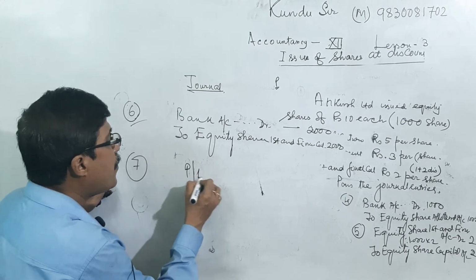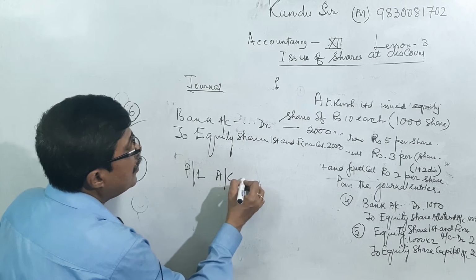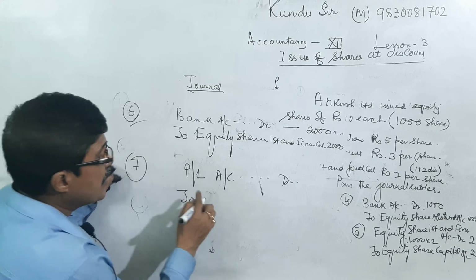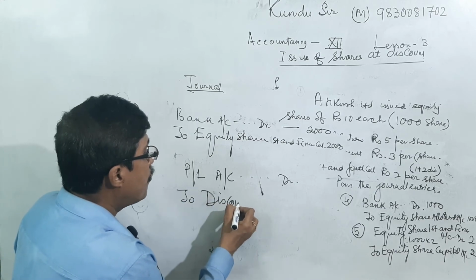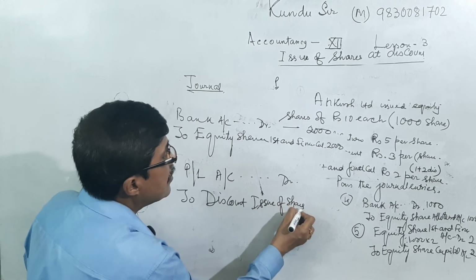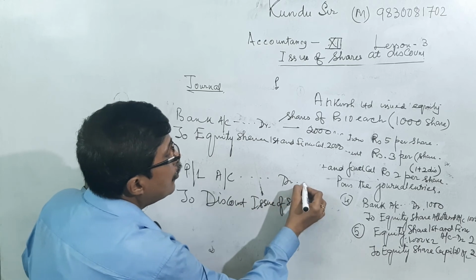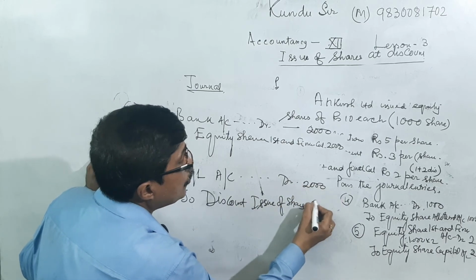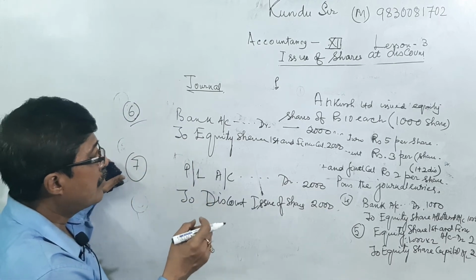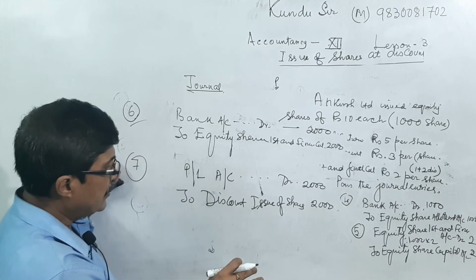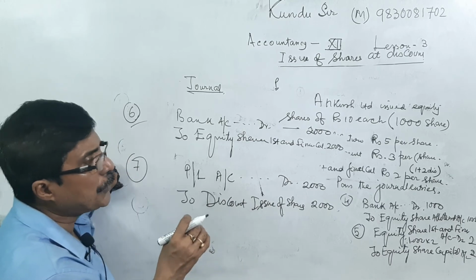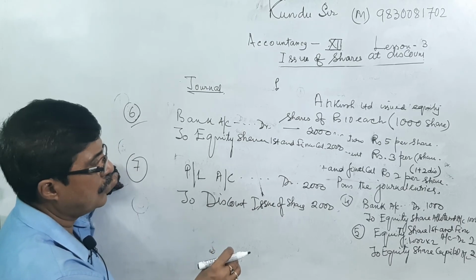So profit and loss account debit to discount on issue of shares, 2,000 and 2,000, being the expenses for discount on issue of shares transferred to profit and loss account.